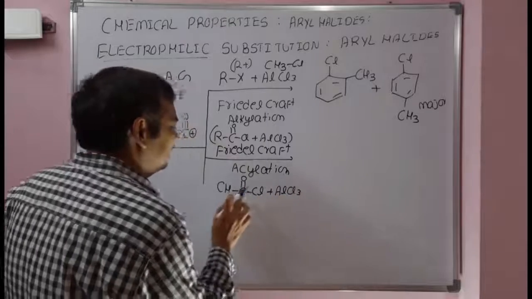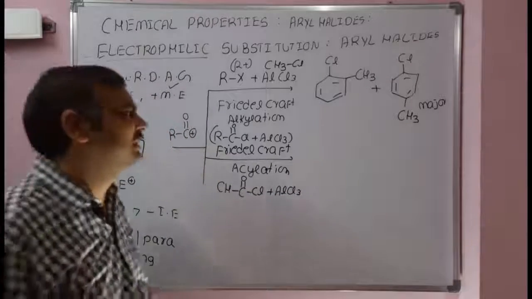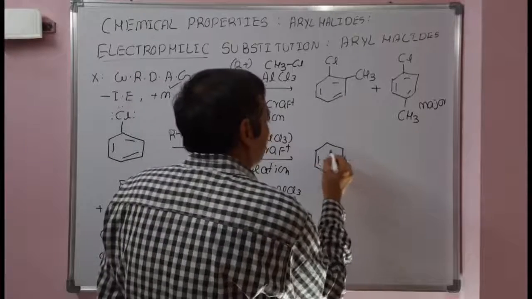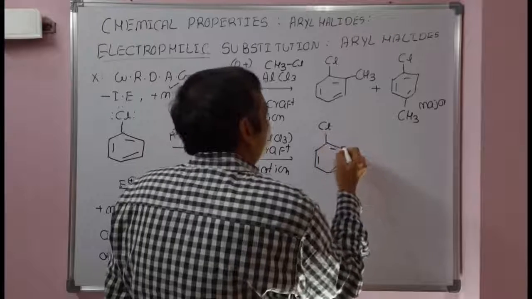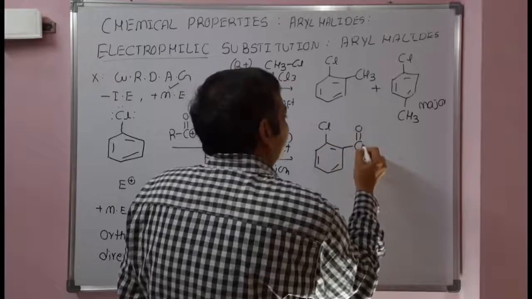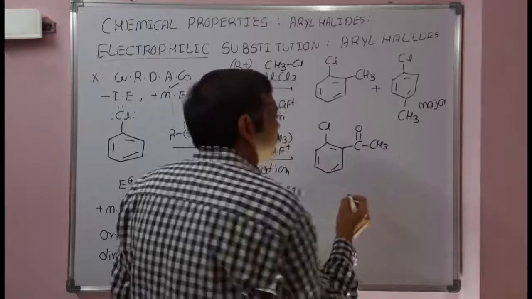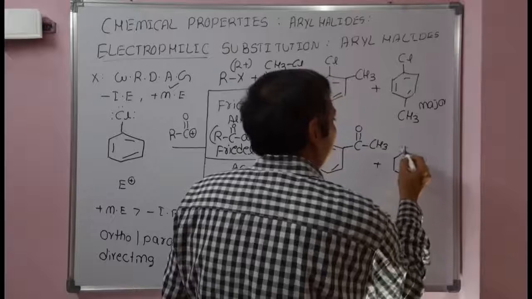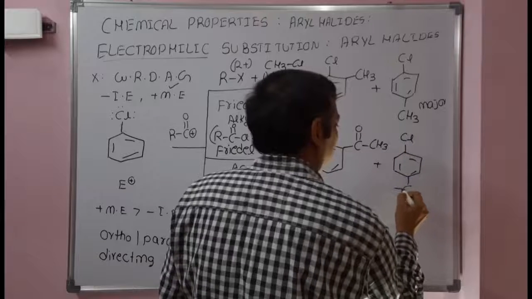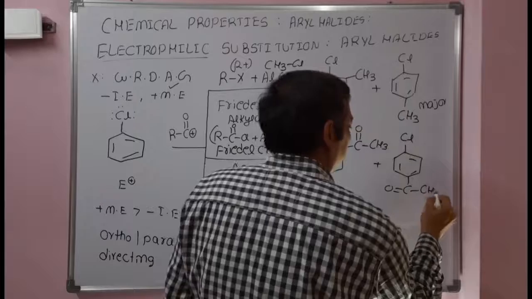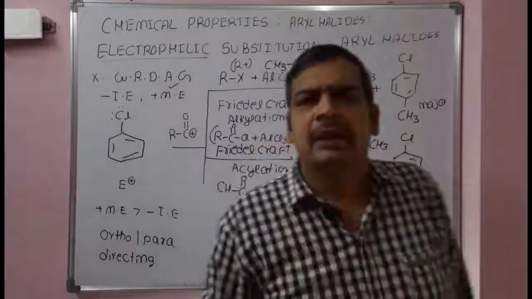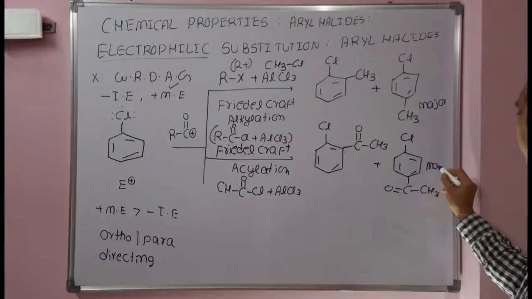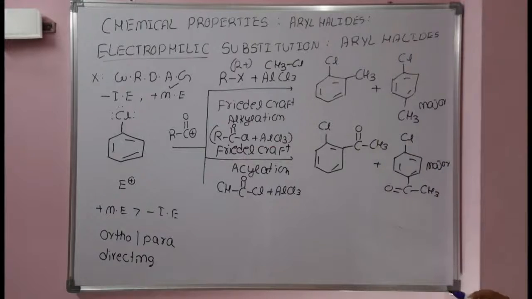The electrophile, the acylium ion CH3CO+, will attack chlorobenzene at the ortho position as well as the para position. So 2-chloroacetophenone plus 4-chloroacetophenone are the products obtained in the Friedel-Crafts acylation of chlorobenzene with acetyl chloride in combination with anhydrous AlCl3. Among these two products, 4-chloroacetophenone is the major product.